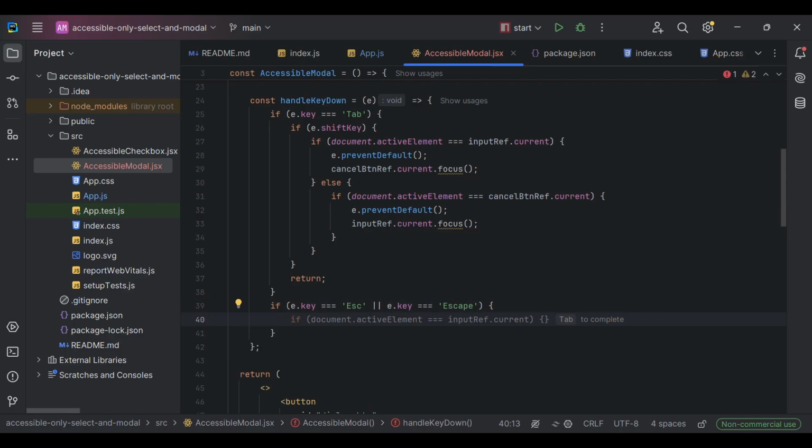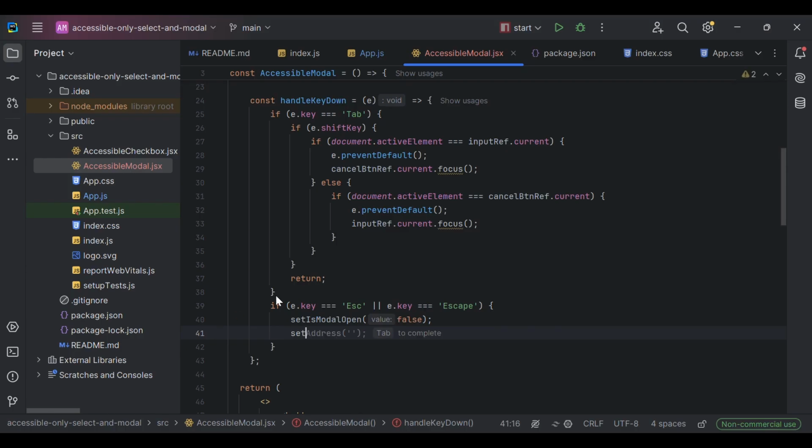And when it is, then what we do, we set is modal open to false. We set address to initial value. So as a whole, in general, you can do everything that you need to do in the cancel handler, but here it is always also important.